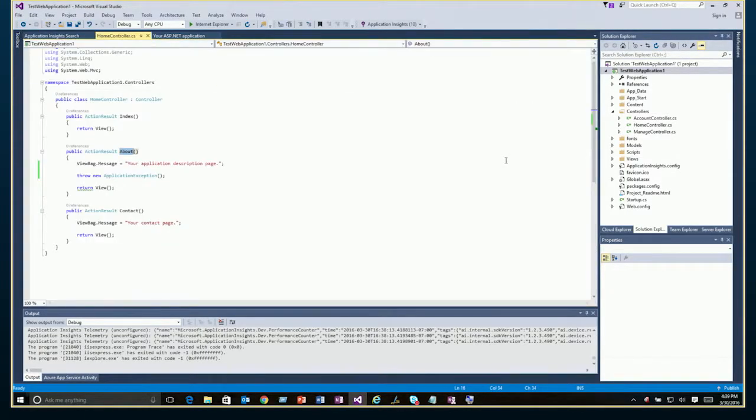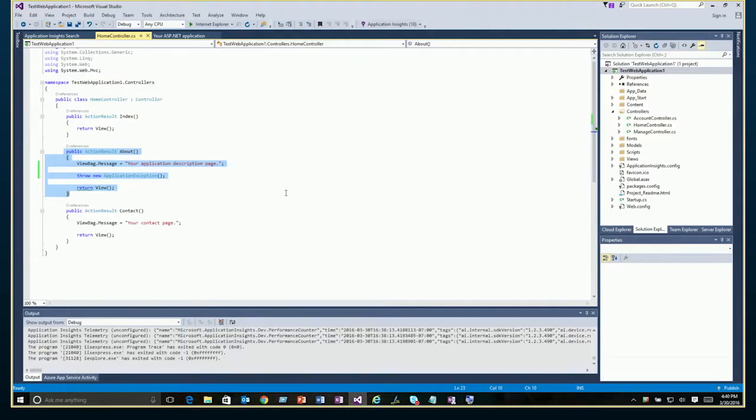If I click this, we can see it's navigated to my source code and to the exact object where my exception took place. So when you're monitoring things with Application Insights, you can very quickly uncover problems in terms of performance or exceptions or anything else and find the code that actually caused that particular issue.